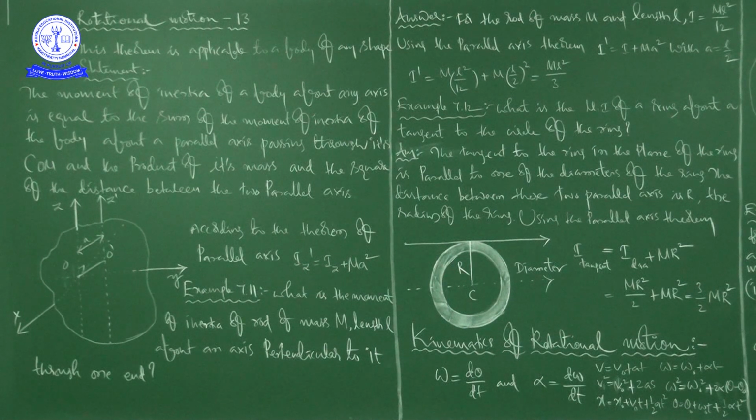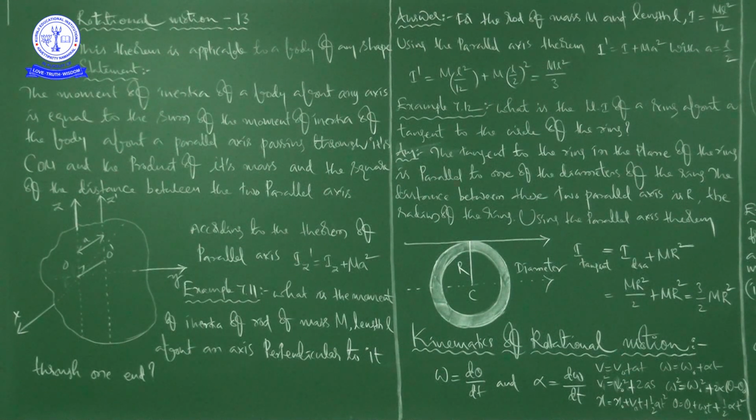Okay, that is the statement, and here you can write it as Iz dash is equal to Iz plus Ma square. So, the moment of inertia of this body about an axis z dash is equal to the sum of the moment of inertia of the same body about a parallel axis which is passing through the center of mass, plus the product of the mass of the body and the square of the distance between the two parallel axes.